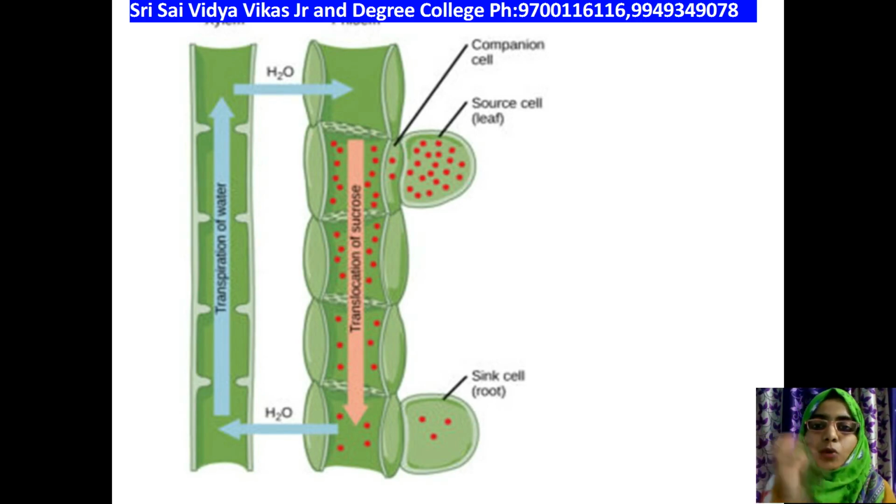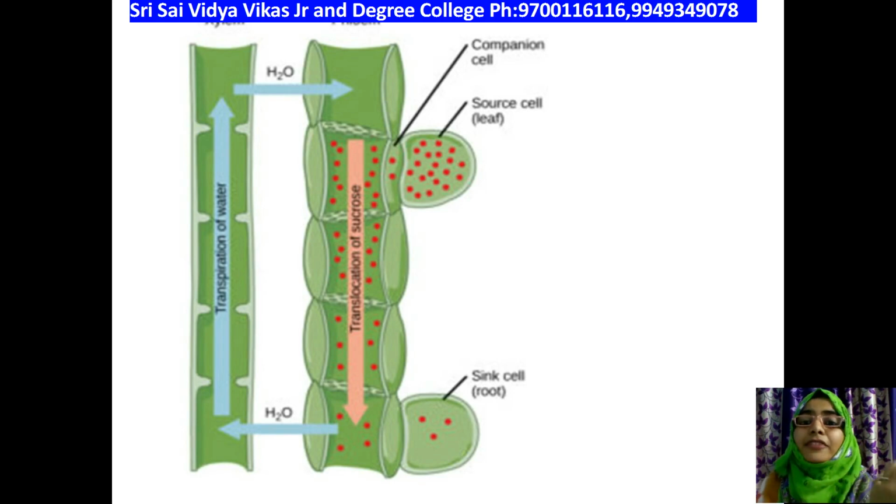The part where more food is being stored is called the storage organ. So the source is nothing but the leaf part. To the sink part, all the food particles will be transported with the help of pressure flow, from one sieve tube to the other sieve tube through perforations which are present in between the cells, okay. In the next slide you have the same thing written.